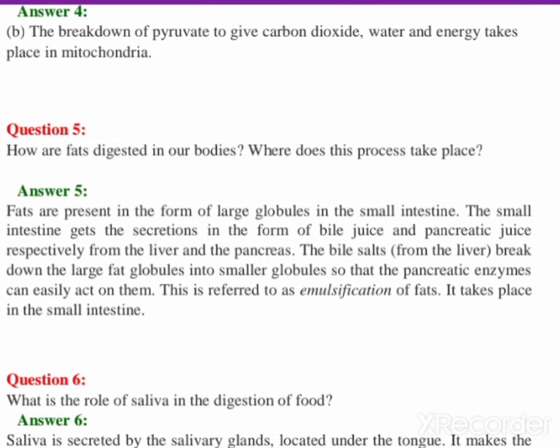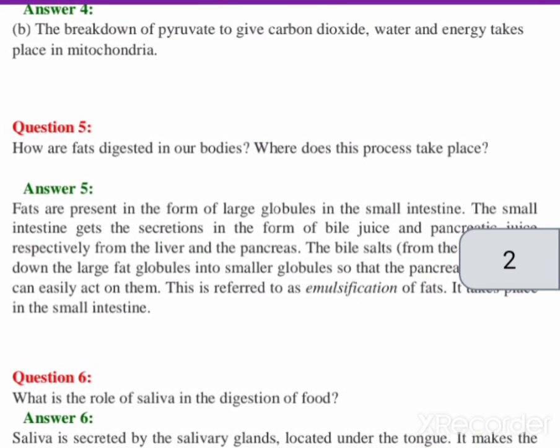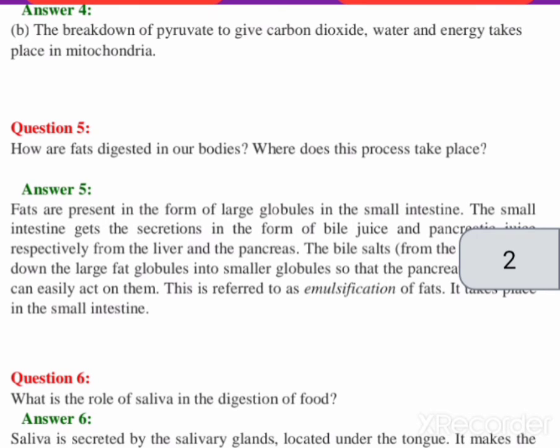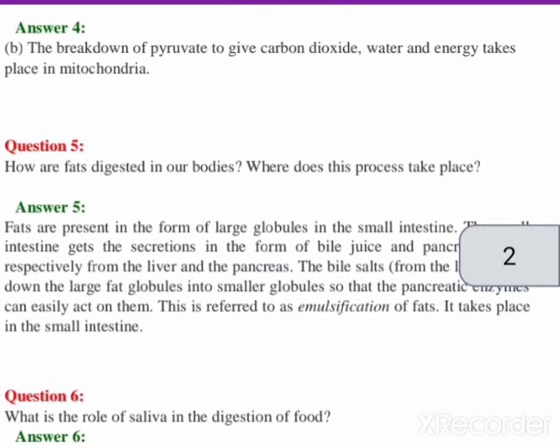So it contains a digestive enzyme, salivary amylase, and this salivary amylase helps to break down starch into sugar. So where does the digestion occur? In the mouth only. How does this digestion occur? Because in our mouth what is present? The salivary gland is present, and this salivary gland secretes salivary amylase, and this salivary amylase helps to digest starch and changes starch into sugar. So this is your sixth question.